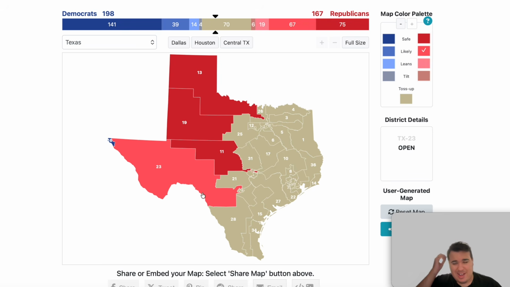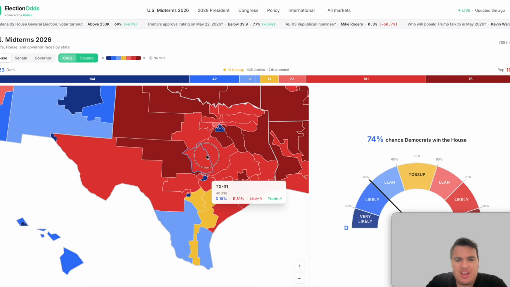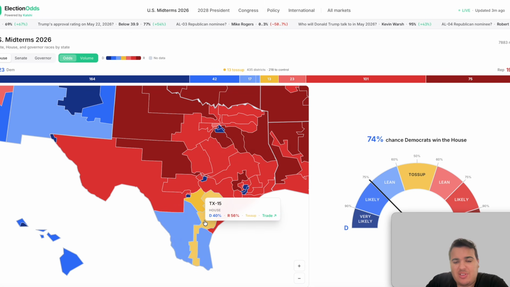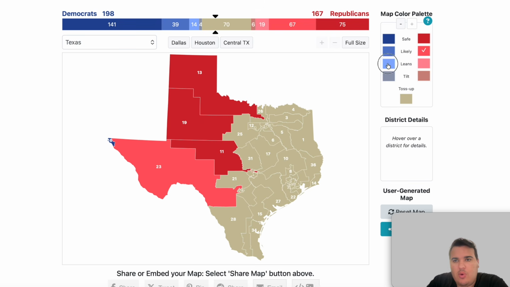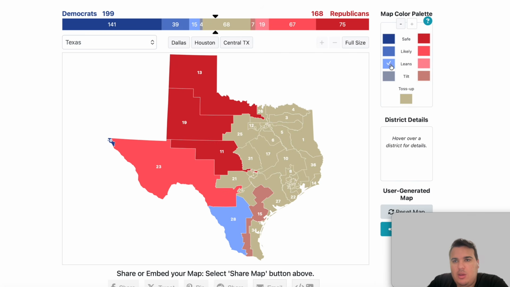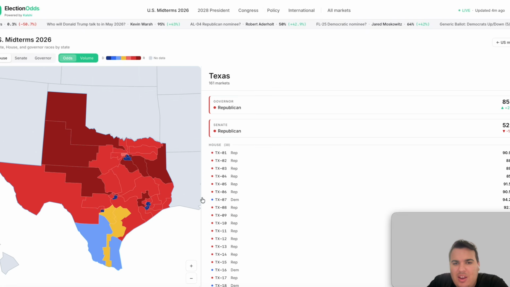Okay, that was the easy part in Texas. Now we get into the really close small ones. Henry Cuellar's district, the 28th, is currently listed, despite being redrawn, as a lean Democratic district. The 15th district is a toss-up, listed as tilt for the Republicans. So we can go 28th as lean Democrat, tilt district in the 15th. Next door, the 34th district is listed as lean for the Democrats. Texas 35 with Greg Casar is a toss-up. It is tied exactly 48 to 48.